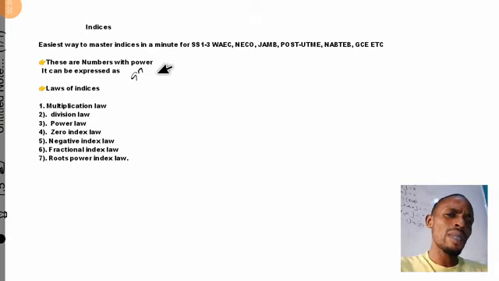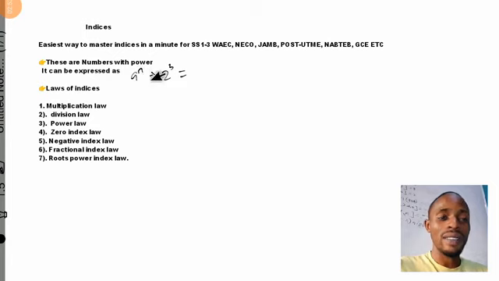When you give an expression like this, for example 2 raised to the power of 3, it means that this 2 is the base, while this 3 is the index. This is index form, and indices is the plural of index. So in this case we have 2 multiplied by itself 3 times. If you want to express it in normal mathematics, we have 2 times 2 times 2, that is 3 times.